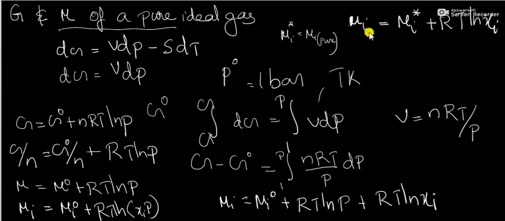So this equation gives the chemical potential of the component gas i in a mixture at the temperature T Kelvin and pressure P. It can be seen that when Xi is unity, that is when only the pure component i is present, mu i equal to mu i star.